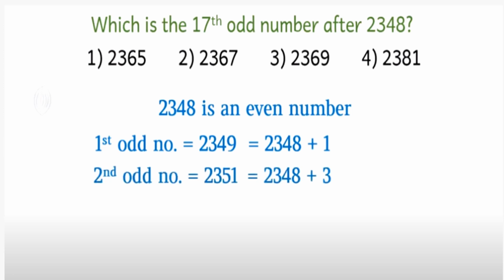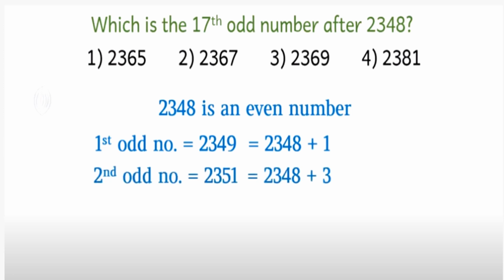It has given you an even number, and it is asking for the 17th odd number after this number. After 2348, which is the 17th odd number? So we have understood that 2348 is an even number. So let's see, after 2348, which is the first odd number.